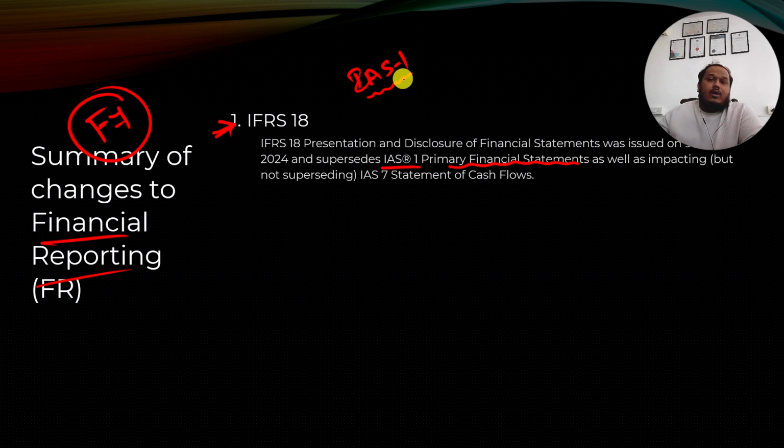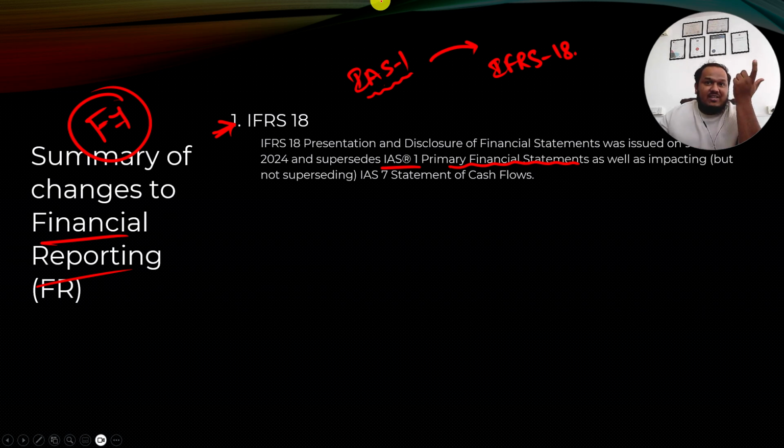Now, pay attention: IAS 1 will be replaced by IFRS 18. It's not yet replaced. This will become effective in 2027, but the standard is now out. IFRS 18 was published in April 2025.